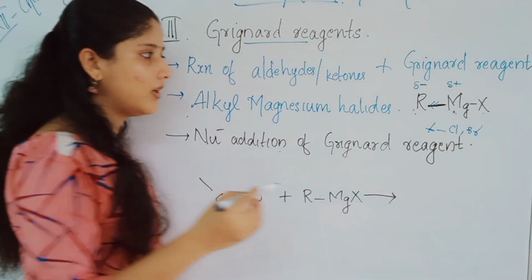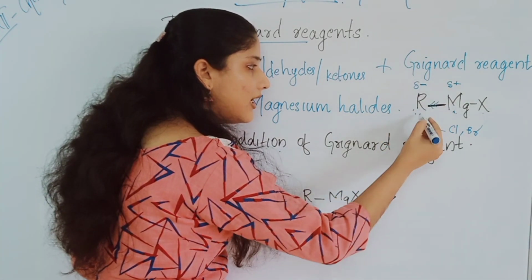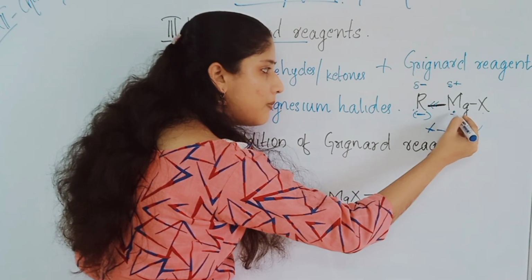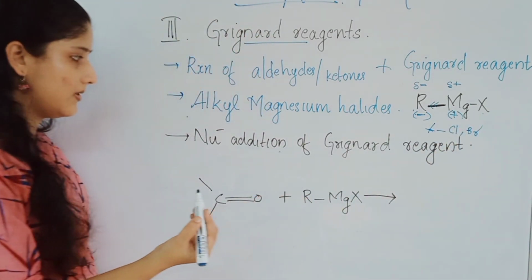This is important. The R group has a partial negative charge and MgX has a partial positive charge.